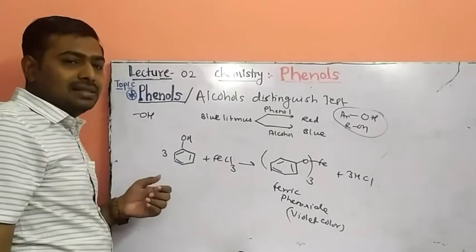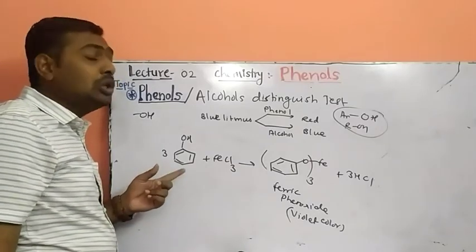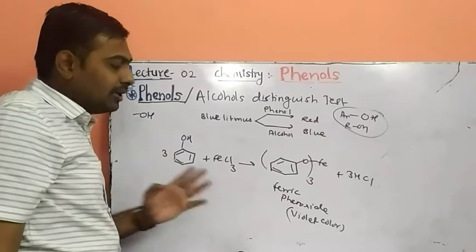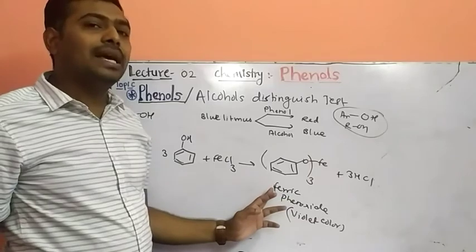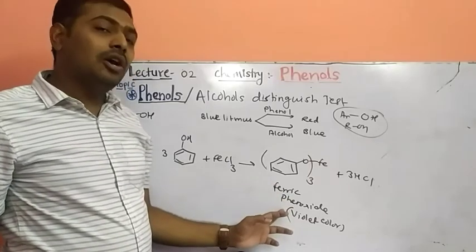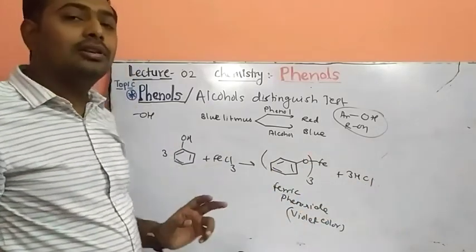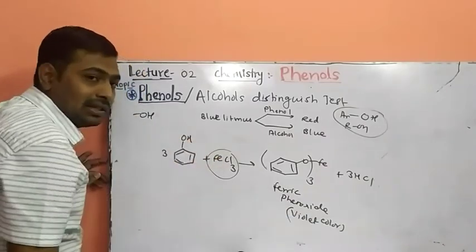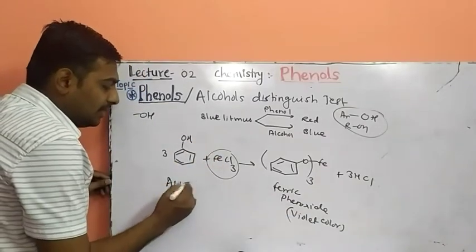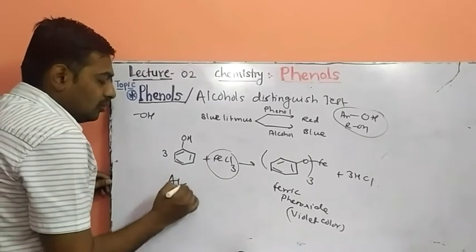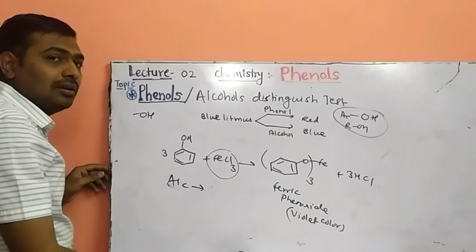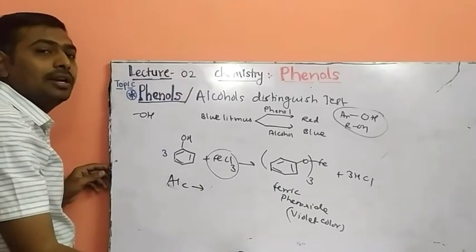One more distinguishing test: when phenol is reacted with neutral FeCl3, you will get ferric phenoxide, which has violet coloration, with 3 molecules of HCl. When phenol is reacted with FeCl3, you will get violet coloration, while when alcohols are reacted with neutral FeCl3, you will not get violet coloration.